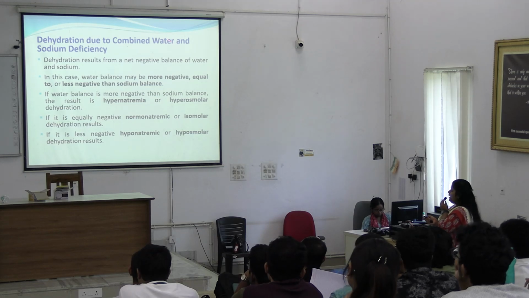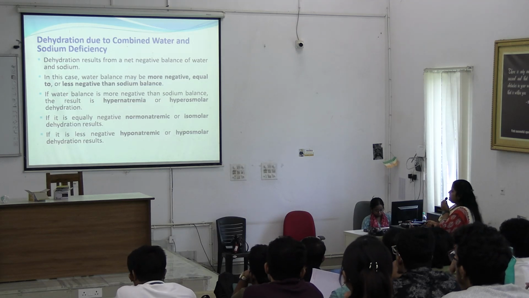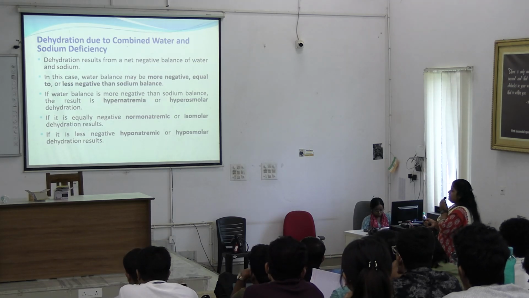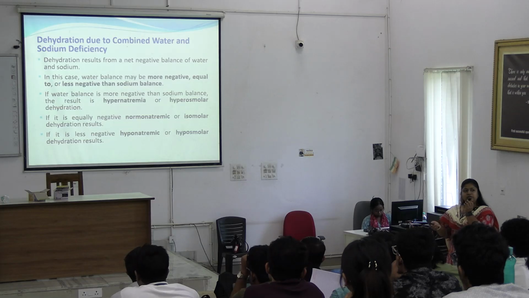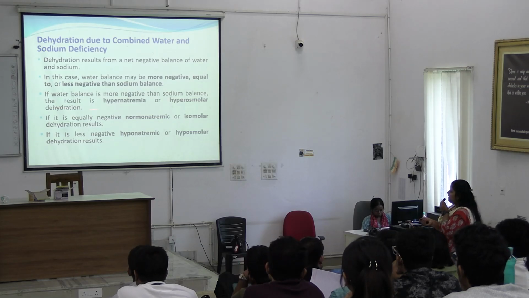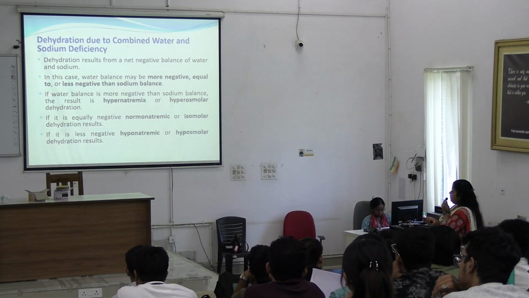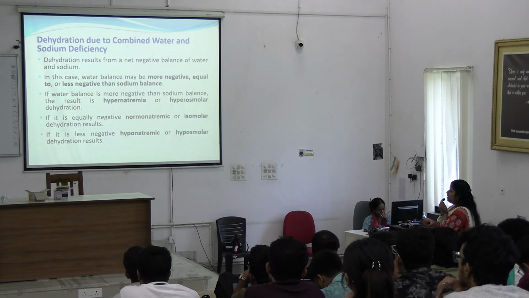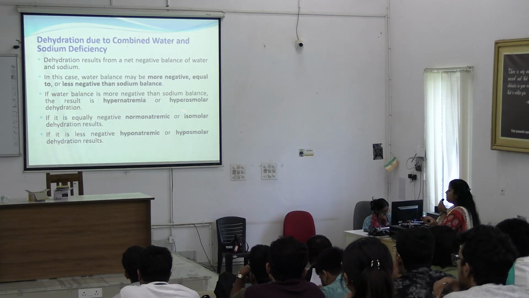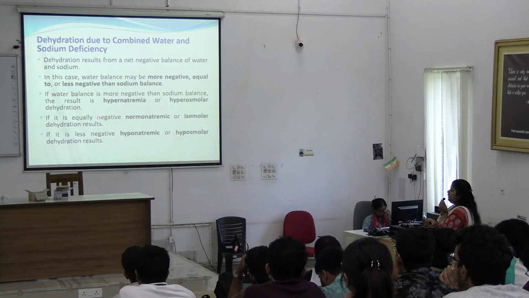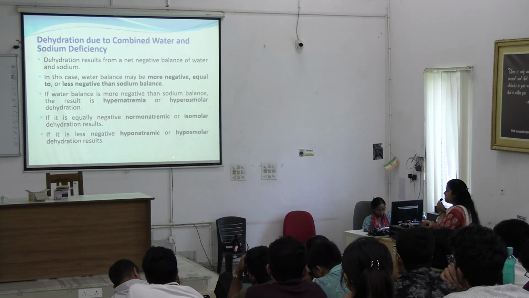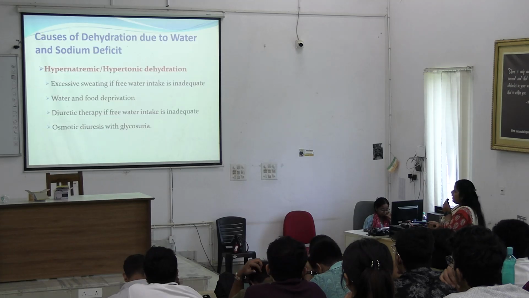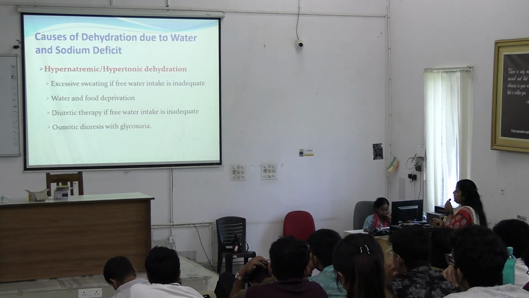Now, dehydration due to combined water and sodium deficiency. In this case, what happens? Water balance may be negative, equal or less than sodium balance, because along with water, sodium is also lost. Whenever there is more negative water balance than sodium, it will result in hypernatremia. When the water loss is equal to sodium loss, it will be isomolar or normonatremic. When there is less water loss than sodium loss, that will be hyponatremic.